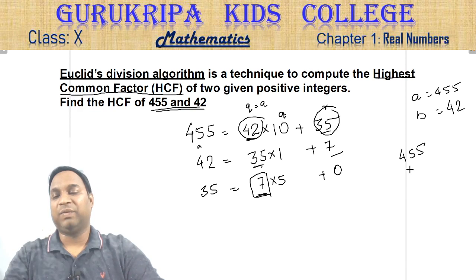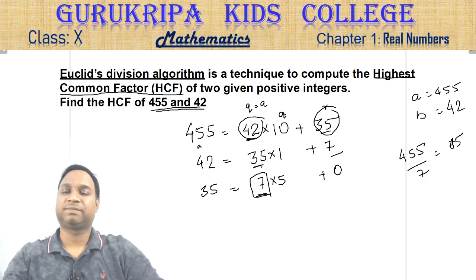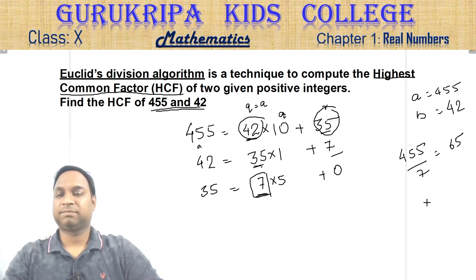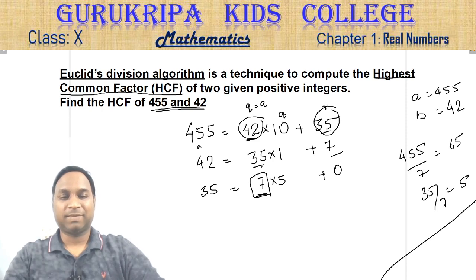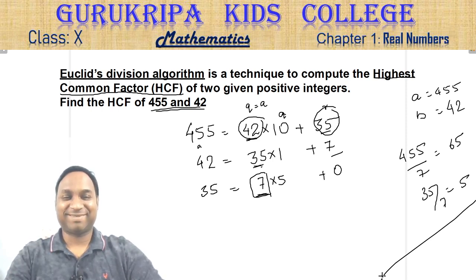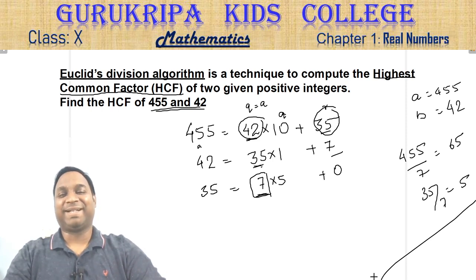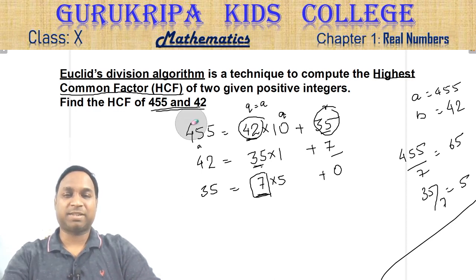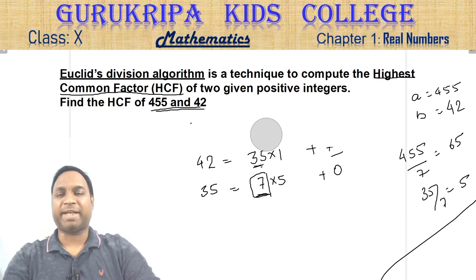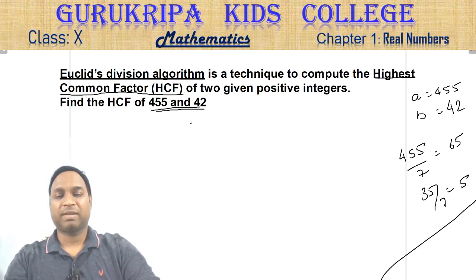You can check it. 455 will divide by 7. Yes, it will divide. It will give you 65. And of course 35 will divide by 7. You will get 5 over here. Sounds complicated? This is a simple technique to find the HCF. Let's do it once again. I'll just explain the entire process. Try to understand the process.